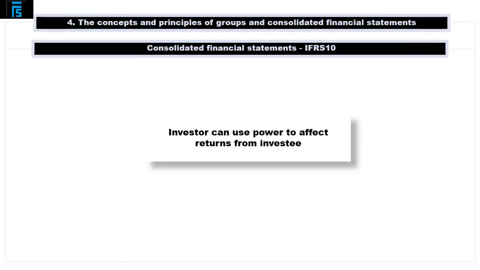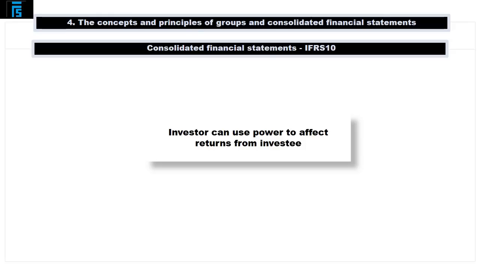The third and final criterion for assessing the existence of control concerns the investor's ability to use its power over the investee to affect the amount of returns that it generates from its involvement with the investee.